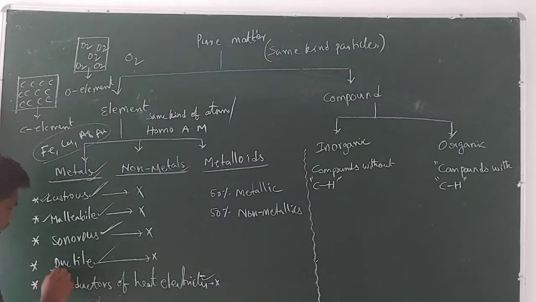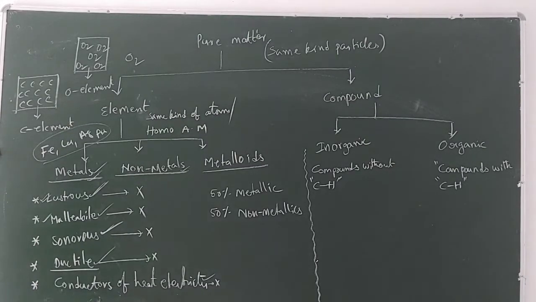And next, ductility. Ductility means making wires by using the elements. The elements from which we can make wires are known as metals. And then conductivity, electrical conductivity and heat conductivity.